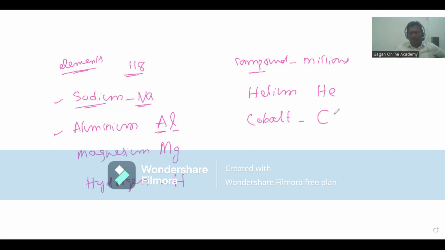Cobalt. We have to use a small o here. Otherwise, if you write capital O, second letter capital, it becomes carbon monoxide. So be careful with this. Second letter must be small letter. So cobalt is represented as Co, small o, right? Ferrum, that is iron. Iron we write as Fe, right?